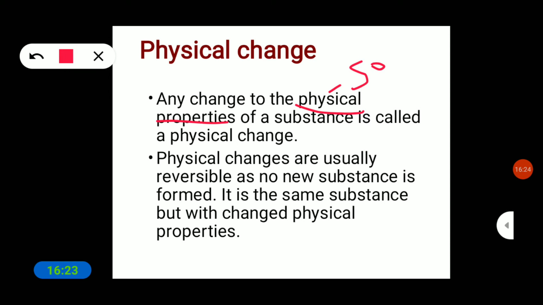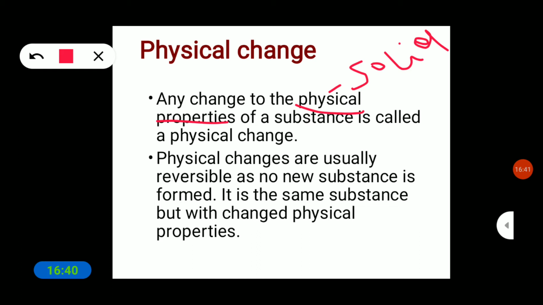The states of matter like solid, liquid, and gas, and its texture, shape, size. So these are all physical properties. Any change that takes place in the physical properties of a substance is called a physical change.